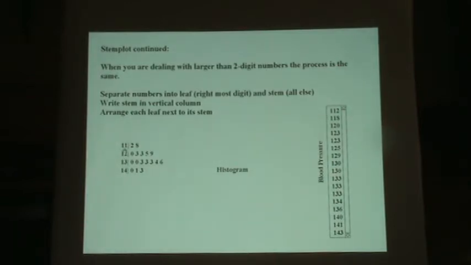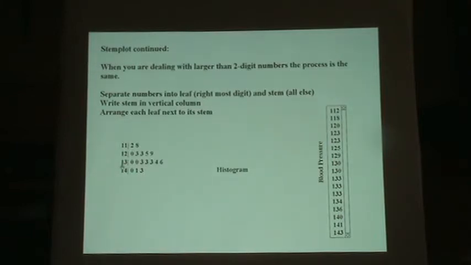So we have 112, and that's our first piece of data. This is 118, that's the next piece of data, right here. This is 120, our next piece. Then 123, 125, 129, which corresponds to our data here.